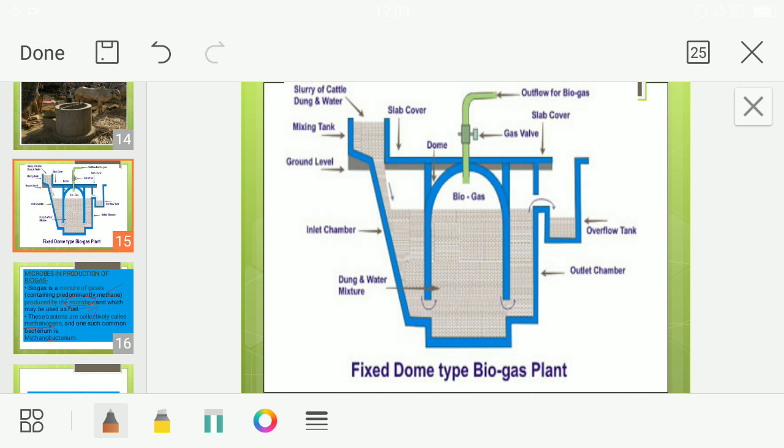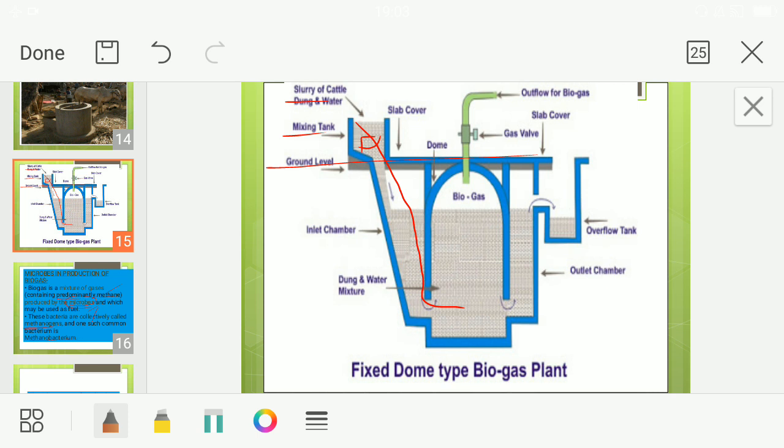So this is the cow dung or the slurry. Here is the inlet, where slurry of cattle dung, water and so on is kept. This one we call what? The mixing tank, where all the things get mixed up. This is the ground level, and inside it you can find the top part. Here it is mixed, and the mixture comes and enters into a dome shaped tank, isn't it?